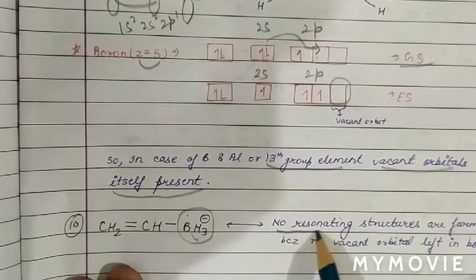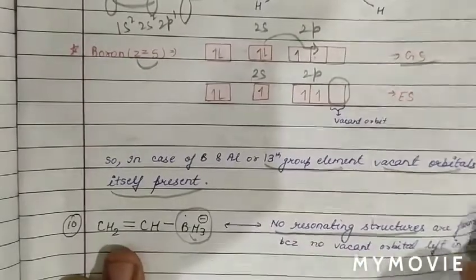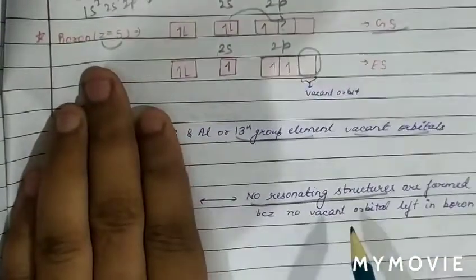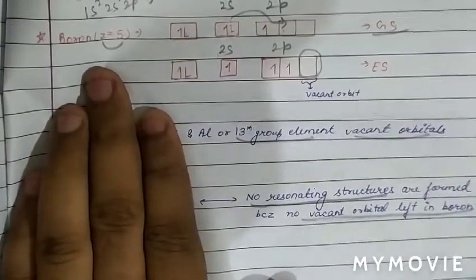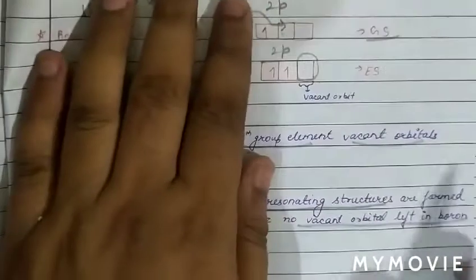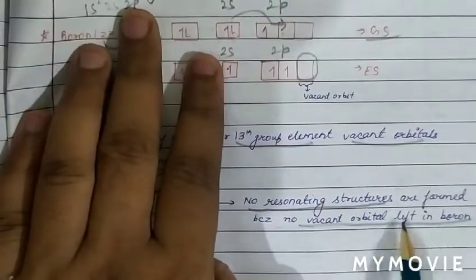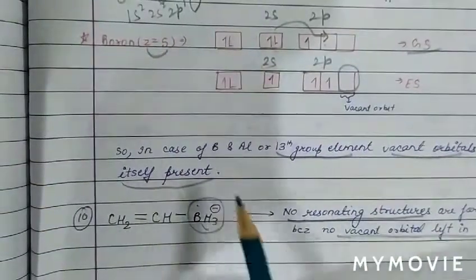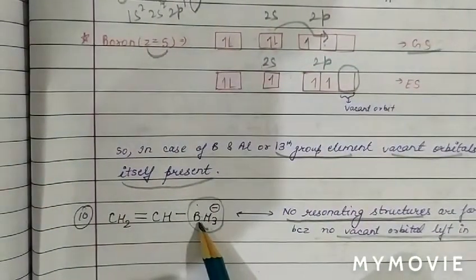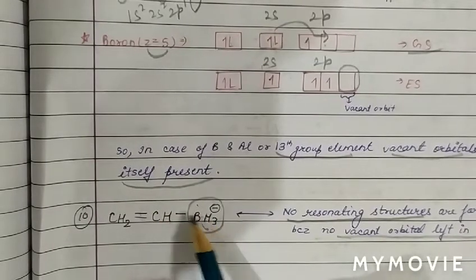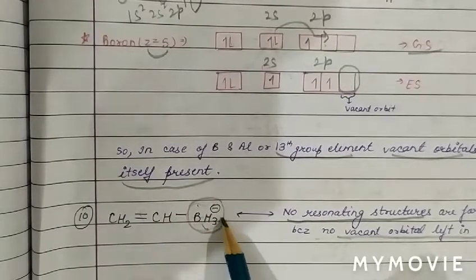So we can say no resonating structure is possible, because no vacant orbital is left in boron in this case. If this pi electron shifted in between carbon and boron, there would be 5 bonds on boron, which is not possible.